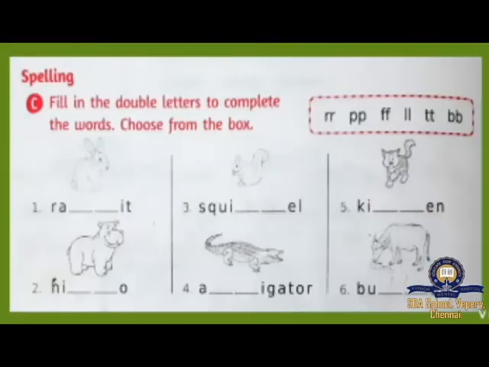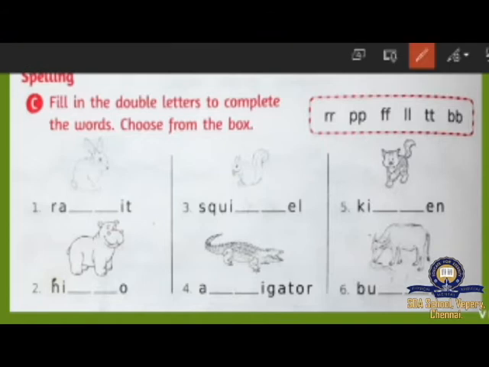Now we are going to do part C, spelling. Fill in the double letters to complete the words. Choose from the box. Here we have double R, double B, double F, double L, double T, double B. What do we have to do? You have to look at the picture and write the answer here. Whichever double letter suits here, you have to write it. Shall we do it? Look at this. First one. What picture is this? Rabbit. What letter has to come here? What's the spelling for rabbit?